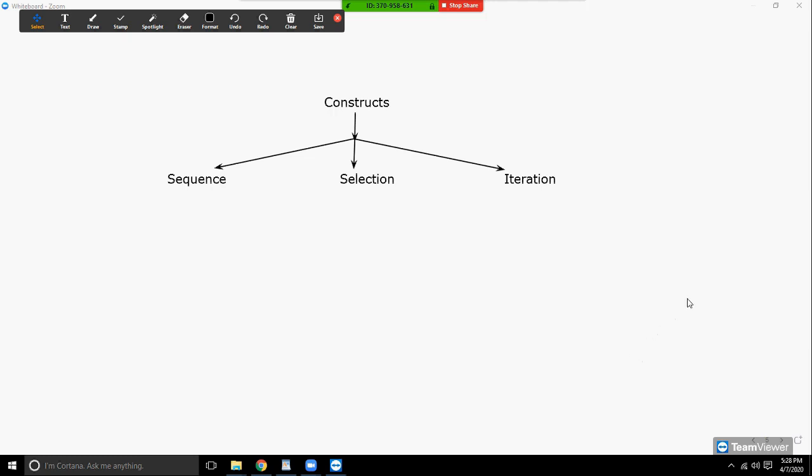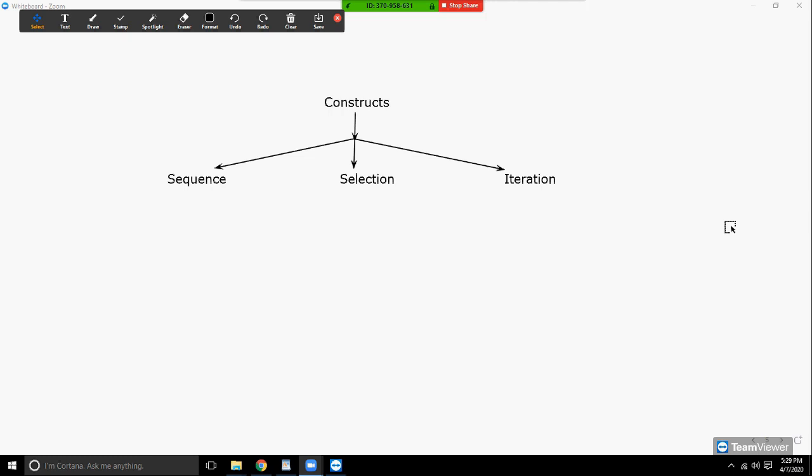This video is about the different types of constructs in Python. First things first, what do you mean by flow of control? The order in which statements get executed in a program is termed as the flow of control. The flow of control is manipulated by different constructs offered by a programming language.